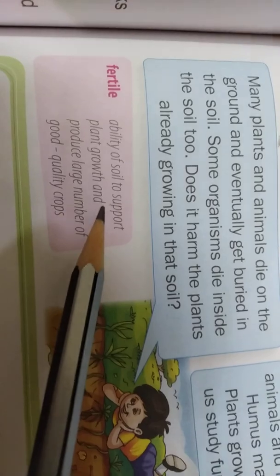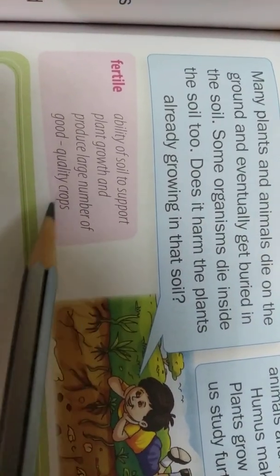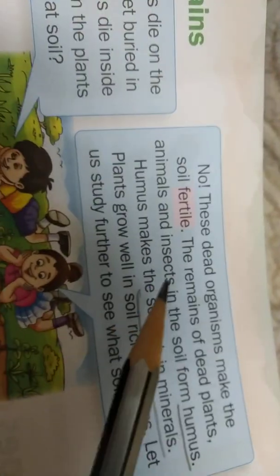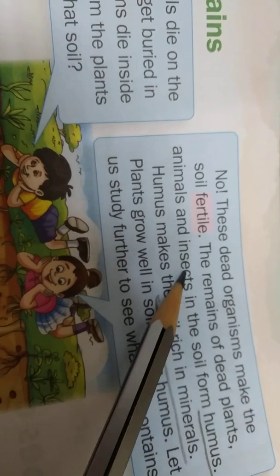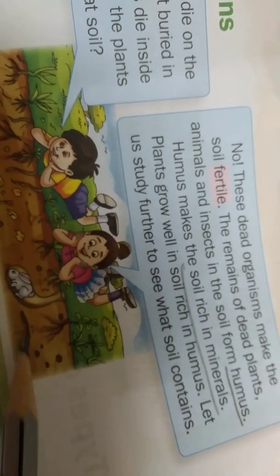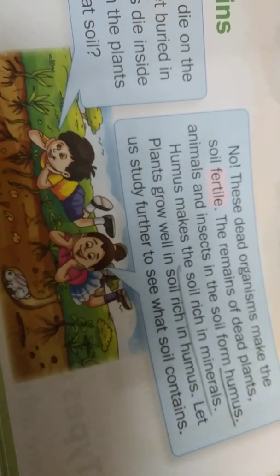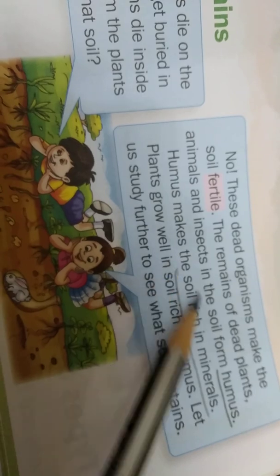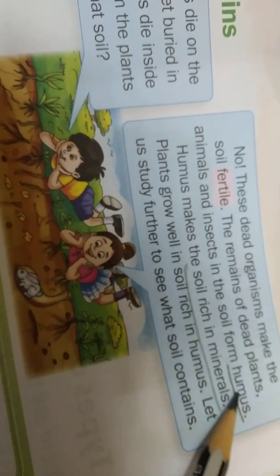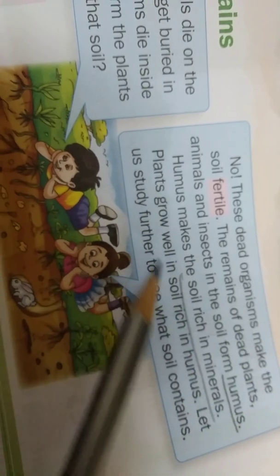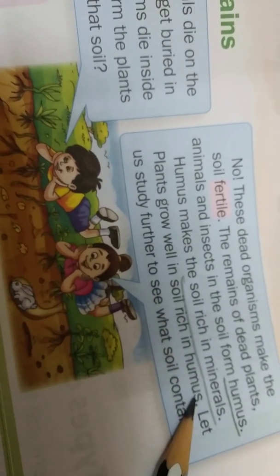Fertile means what, children? The ability of the soil to support plant growth and produce a large number of good quality crops. So it makes the soil fertile, that is, it is ready for the seeds and helps to give good quality crops. The remains of dead plants, animals, and insects in the soil form humus. Humus makes the soil rich in minerals. Plants grow well in soil rich in humus.